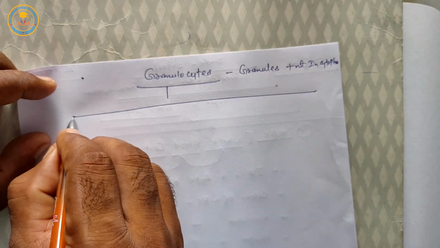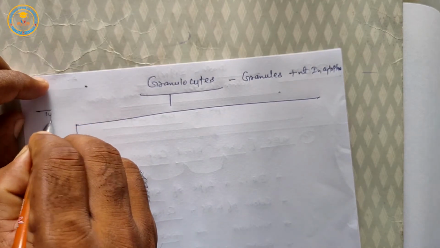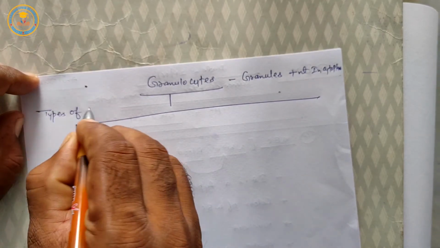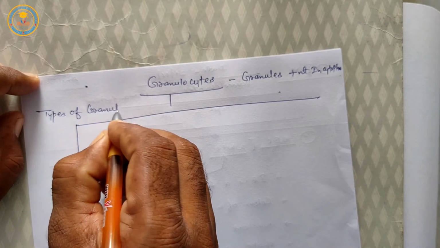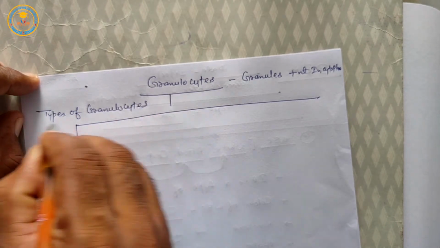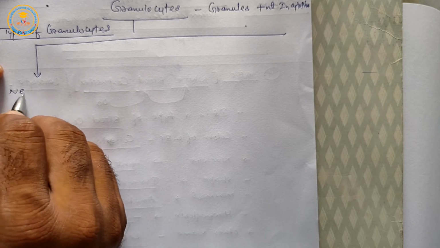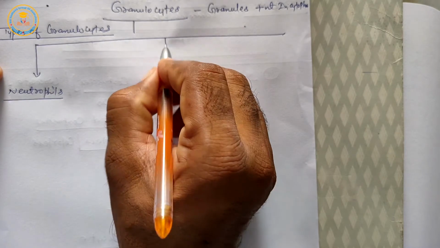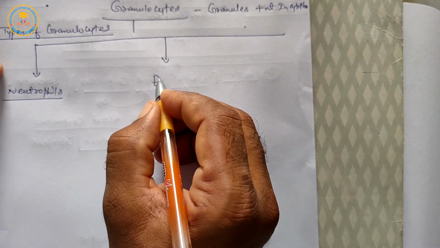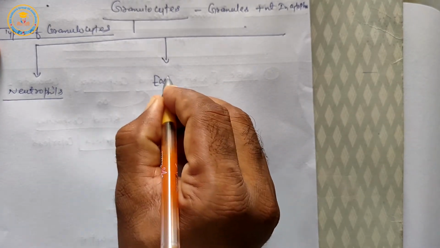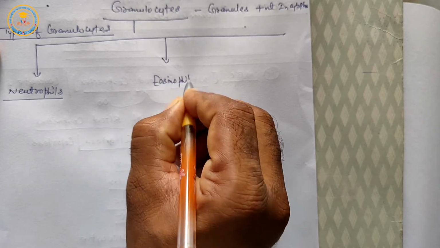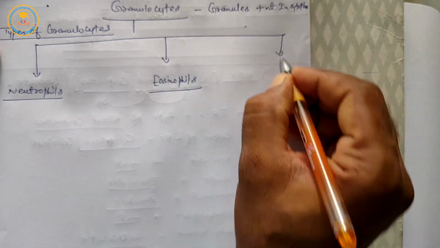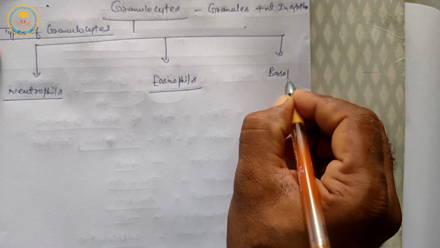Next are the types of granulocytes. First is neutrophils. Next is eosinophils. Third is basophils.